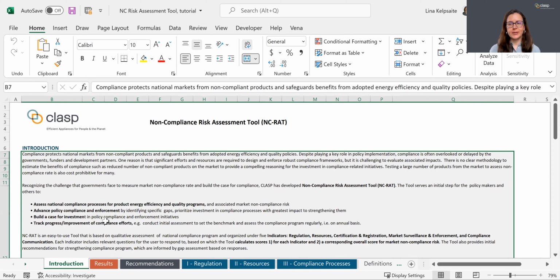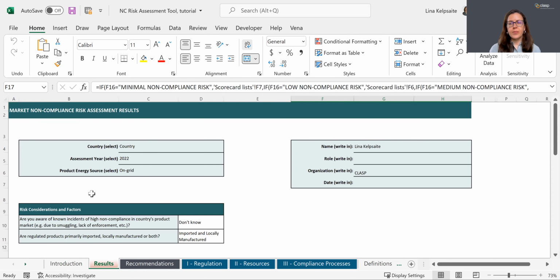So let's get started. As a first step, visit the Results tab to complete initial information for assessment, such as country, assessment year, and product energy source, as well as your name, the role, position, organization, and the date.